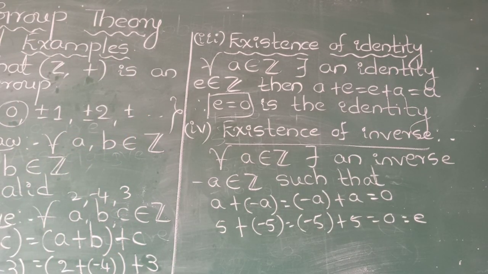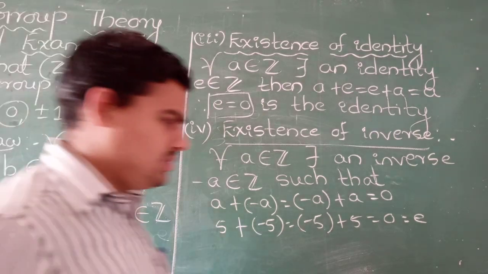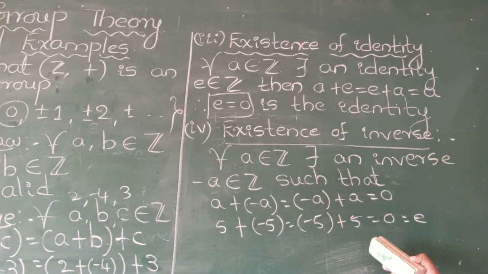In Z, we have positive numbers as well as negative numbers. Negative numbers are called the additive inverse of the corresponding elements. Therefore, this law also holds good with respect to addition in Z.